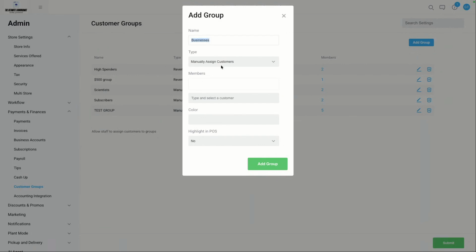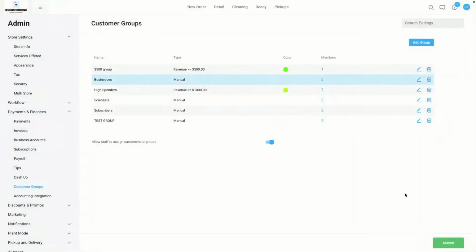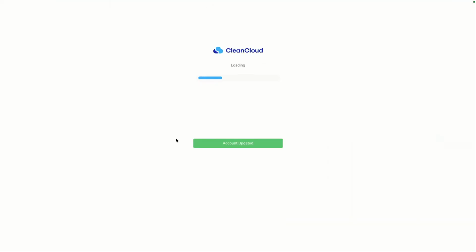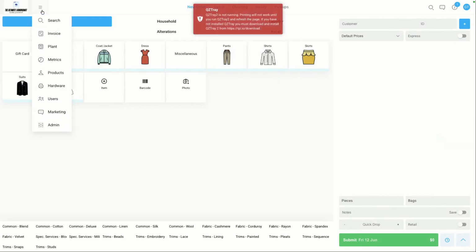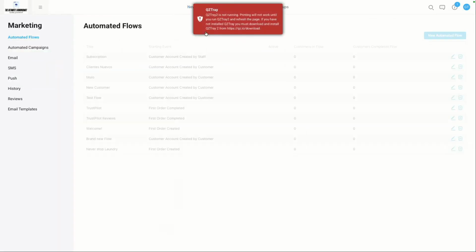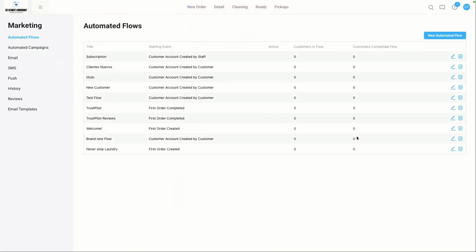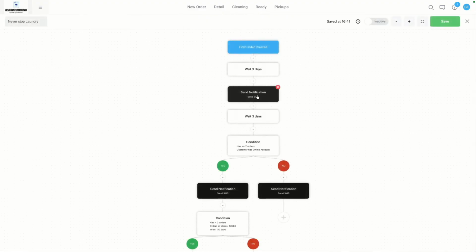But if I go here to businesses, manually assign customers, I can enter everyone that I know is part of a business account. So I can add these people here and so on. And then once I've got that done, I save it. And then the idea is that through the marketing tool, when we go to our